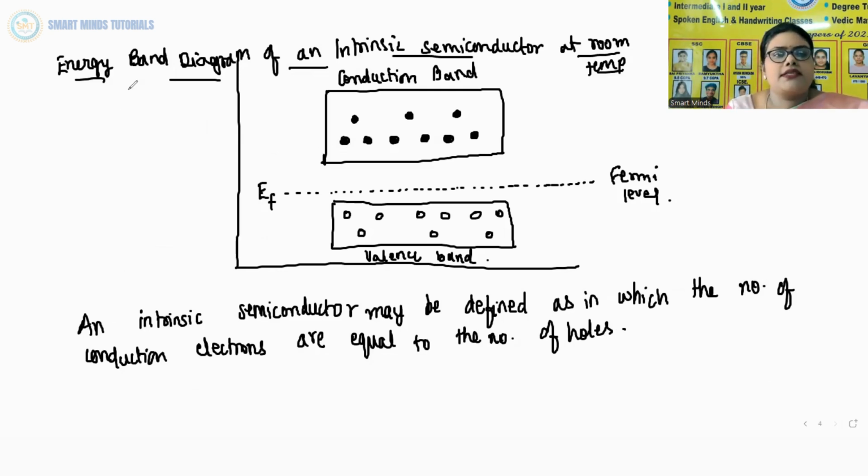Now you can see this is the energy band diagram of an intrinsic semiconductor at room temperature. So when can you say it is an intrinsic semiconductor? When the number of conduction electrons, these are electrons and these are holes, are equal. Whenever the number of conduction electrons is equal to the number of holes, such a semiconductor is called an intrinsic semiconductor. I hope you understand.